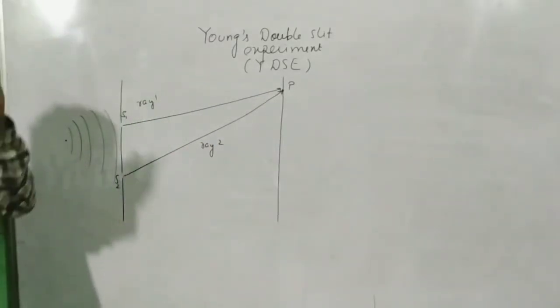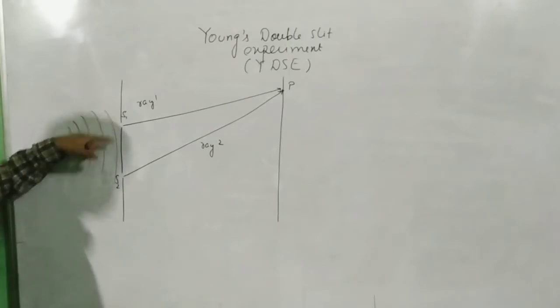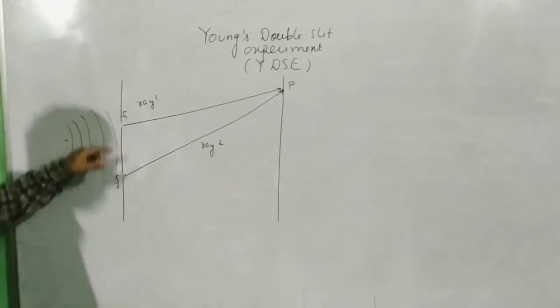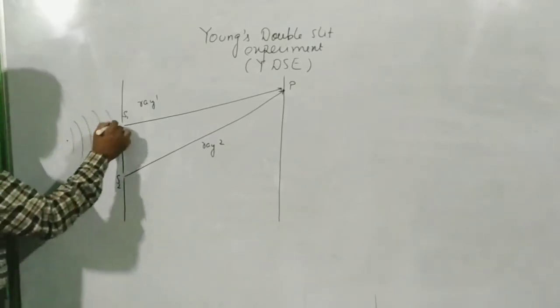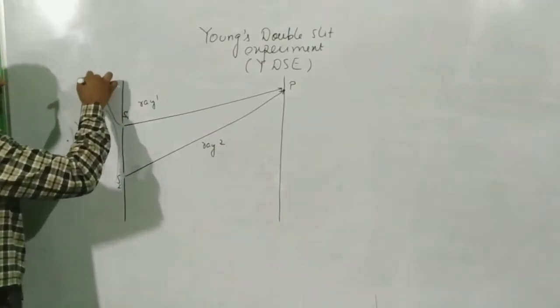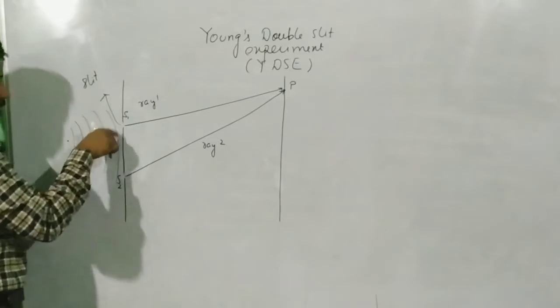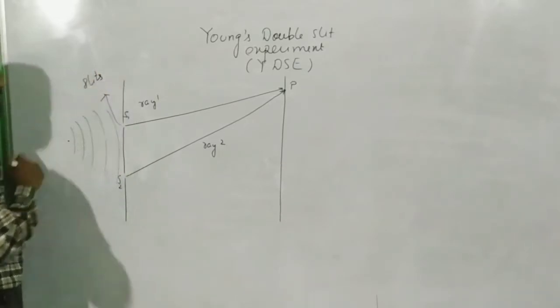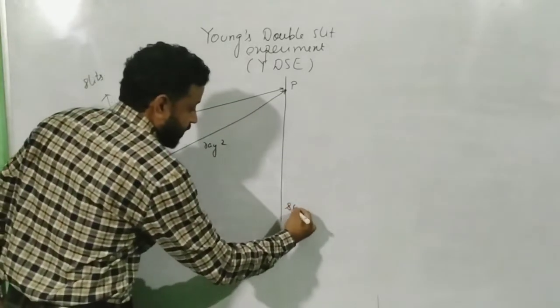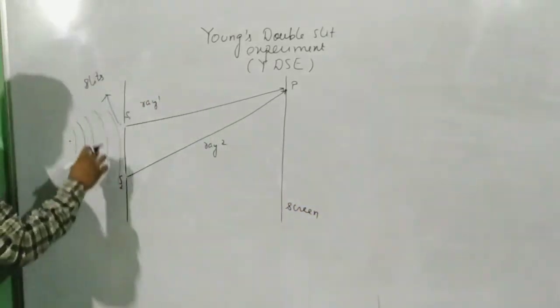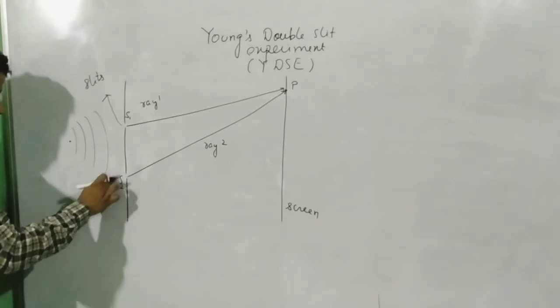Now this S1 and S2, these openings, the holes which you have made, are known as slits. If there are two, I will write slits, S-L-I-T-S. And this one is called the screen. Allow me to rub this part, it is not required in the derivation.